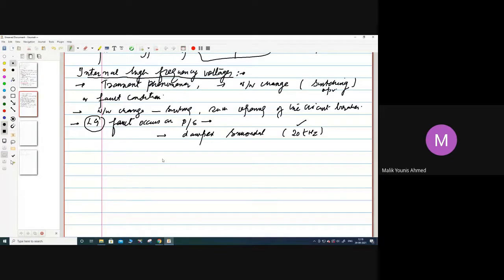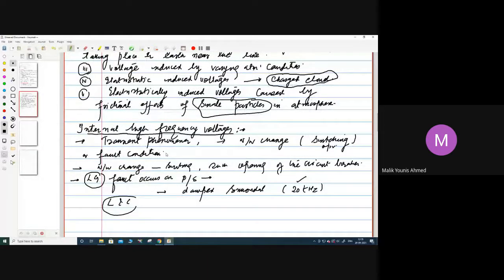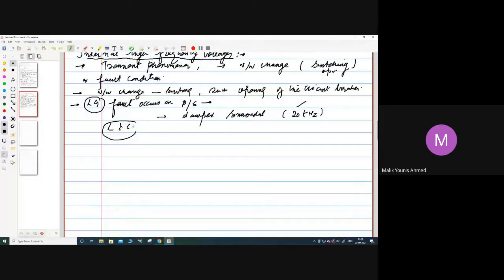I'm again emphasizing this point: the frequency of this resulting voltage, which takes the shape of a damped sinusoid, will be nearly 20 kilohertz. It is determined by the capacitance and inductance of the circuit, which will be involved. Okay, so that was internal high frequency. Last is internal low frequency.